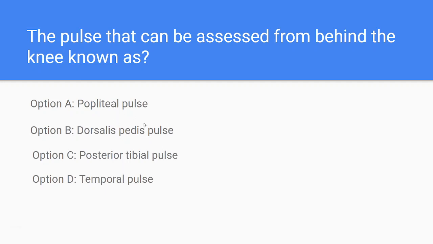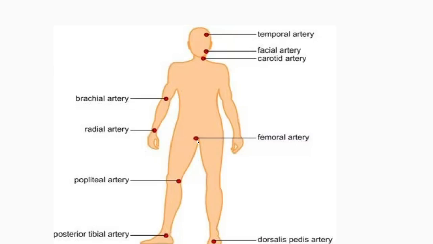Here, the pulse which can be felt at the back of the knee is the popliteal pulse. The correct answer is popliteal pulse. Now we will see some of the pulses which can be felt in our body. This is the temporal pulse. We will feel this at the side of the forehead. Then the second one, facial pulse.